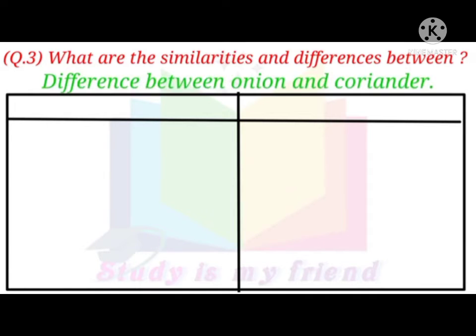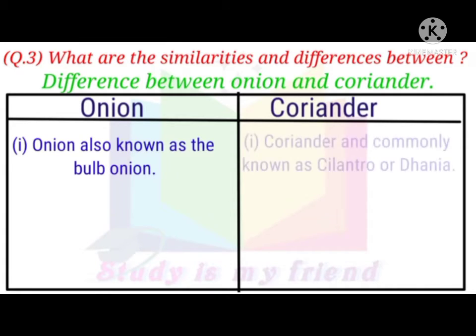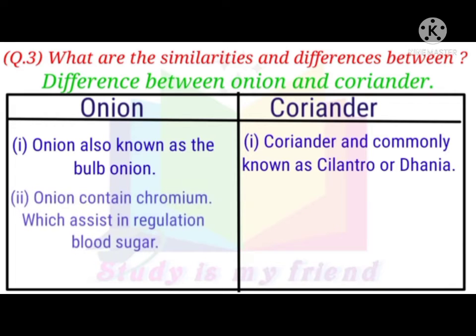Difference between onion and coriander. Onion: 1. Onion is also known as the bulb onion. Coriander: 1. Coriander is commonly known as cilantro or dhania. 2. Onion contains chromium, which assists in regulating blood sugar.